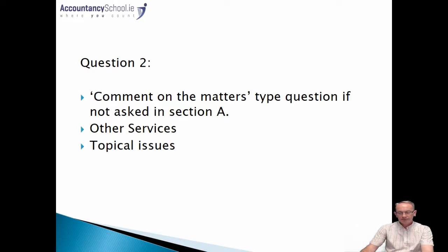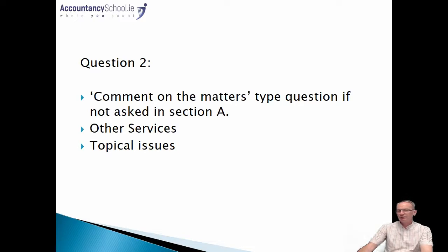Again, you could find yourself addressing a comment on matters type question. If you haven't already come across it in section A, it'll more than likely make an appearance in section B. And the other services, those other services, again, they refer to things which are definitely what I call pure advanced audit and assurance type issues, such as forensic auditing, social and environmental issues, any other kind of current issues within the audit environment.